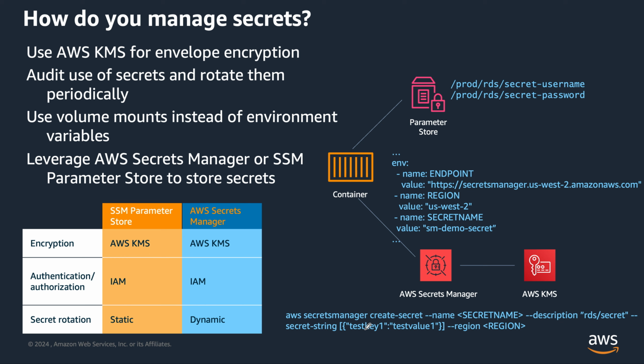Kubernetes does not automatically rotate the secrets. I hope all of you are aware of it. If you have to rotate the secrets, we can consider using an external secret store. For example, at AWS, we have Secrets Manager, right? The value of environment variables can unintentionally appear in the logs. Secrets mounted as volumes are instantiated as tmpfs volumes, that is a RAM-backed file system, which is automatically removed from the node when the pod is deleted, right? And lastly, a recommendation: we can leverage AWS Secrets Manager or SSM to store the secrets.